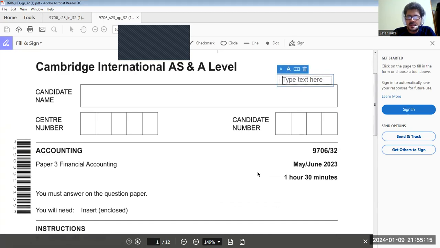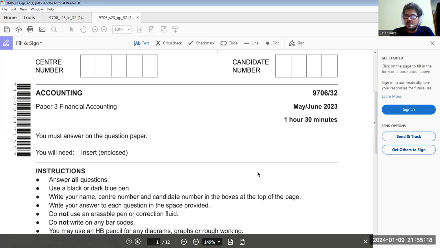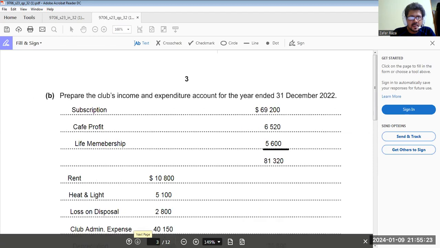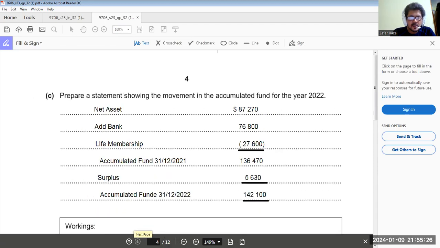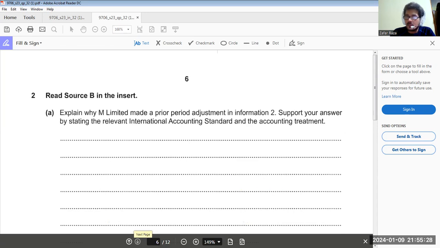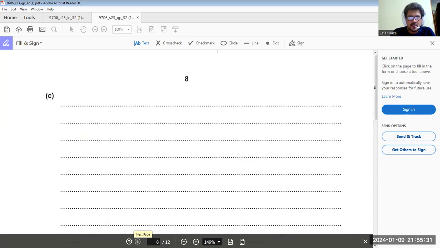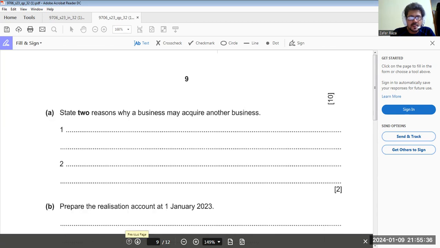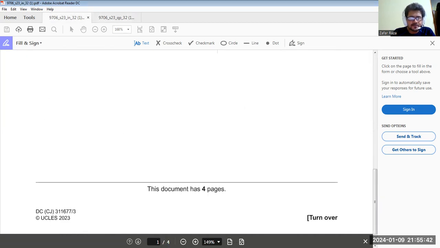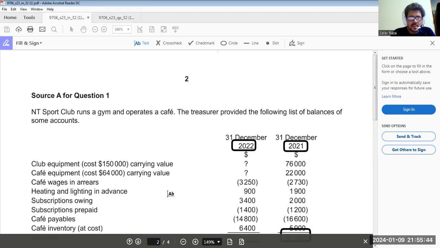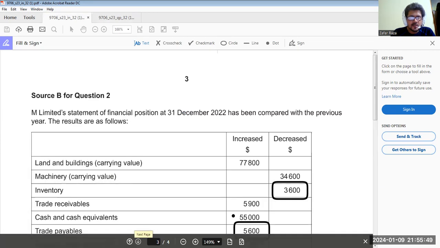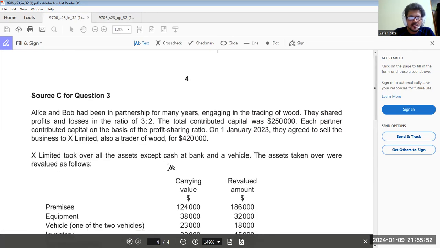Okay, so this is the insert, June 2023, paper 32. We have done question number one, company accounts, non-profit organization. Question number two, that was cash flow. Now question number three. Okay, first we'll go to the insert. So here is the insert. Question number one, we have done. Question number two, now question number three.